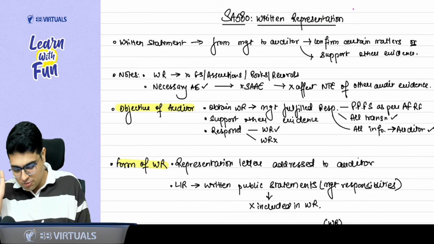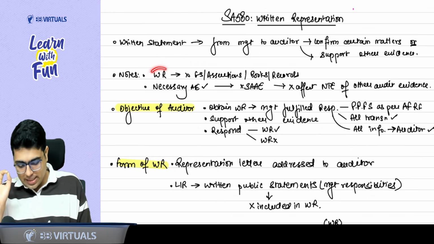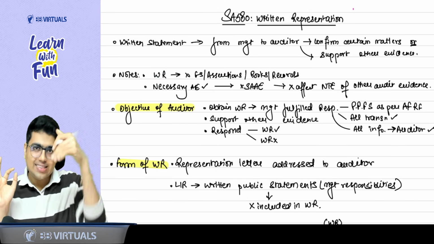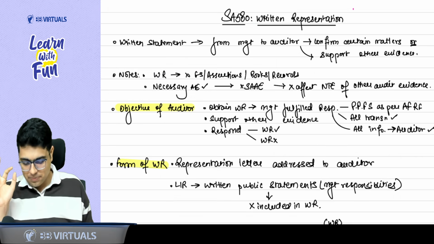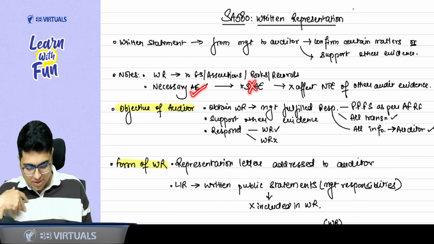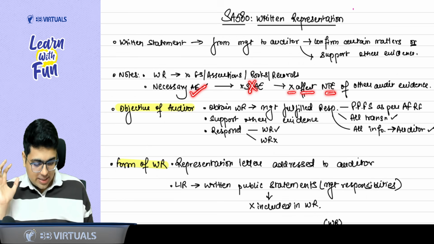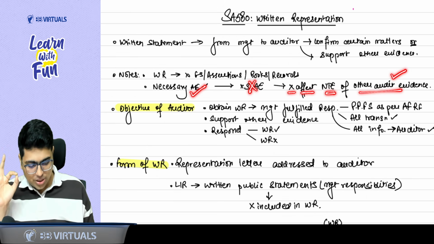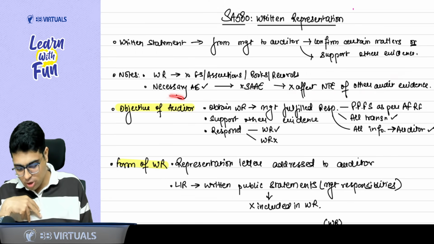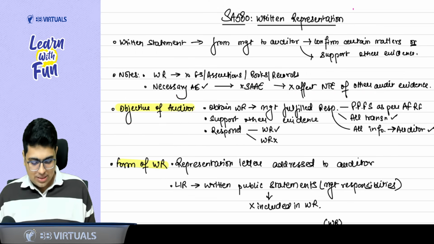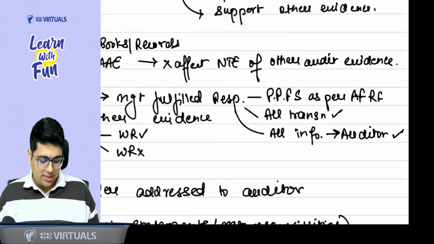Now, sir, some notes from MCQ point of view. Written representation does not mean financial statements, assertions, books and records. It is a separate statement provided by the management. It is a necessary evidence but not a sufficient and appropriate evidence. So even if you have got a written representation, it does not affect the nature, timing and extent of other evidence that you can obtain as an auditor. Now, sir, objective of the auditor, you just need to understand. We should take a written representation that management has fulfilled the responsibility, 3 responsibilities.